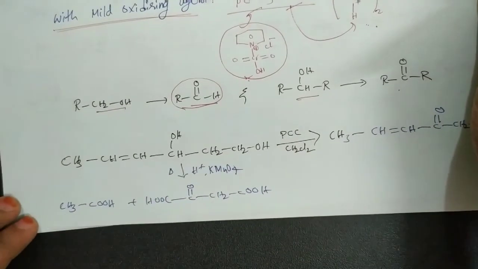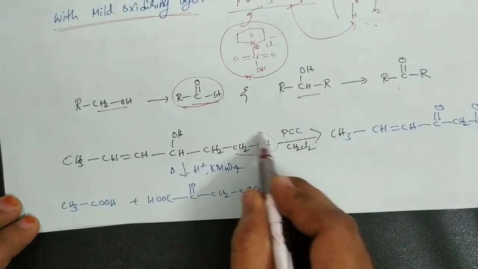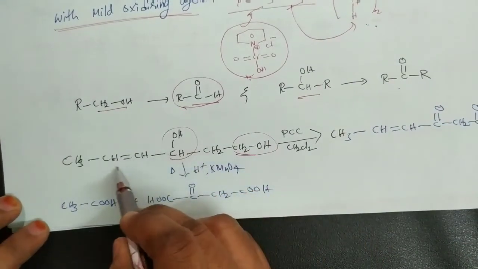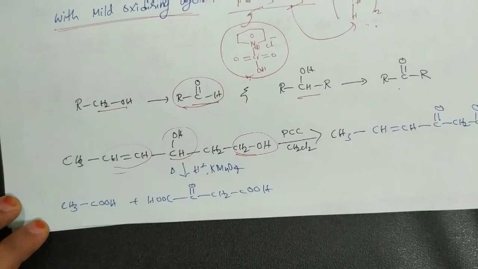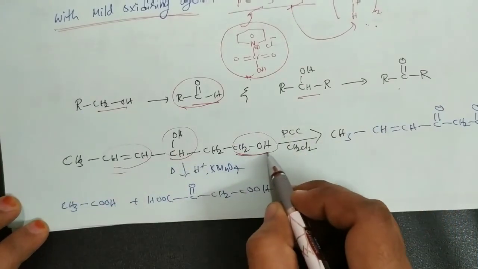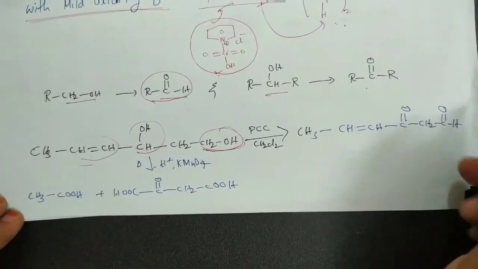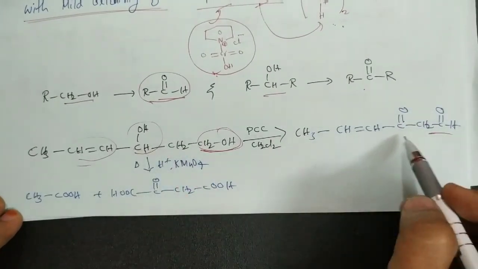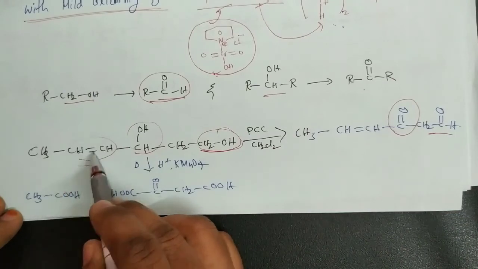Now in this case, this compound contains a primary alcohol group and a secondary alcohol group, and there is an alkene C double bond C also. On reaction with PCC, this primary alcohol group is oxidized to the aldehyde and the secondary alcohol group is oxidized to the ketone, and here the double bond remains the same.